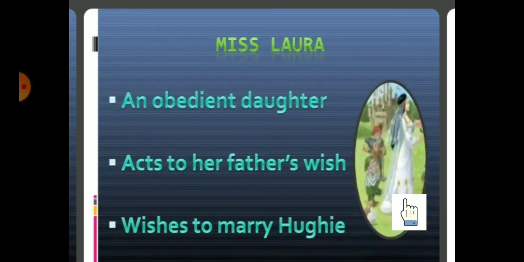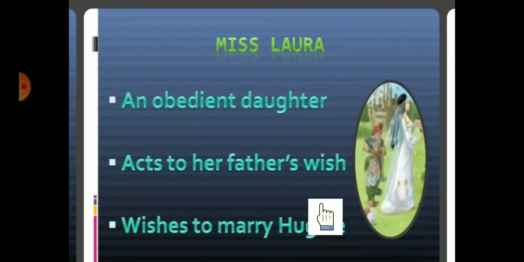So she is Miss Laura. Okay, Miss Laura, let's look over her character. She is an obedient daughter. She acts according to her father's wish, and she wishes to marry Hoogie. Hoogie and Laura are both best friends, and they both want to marry each other.